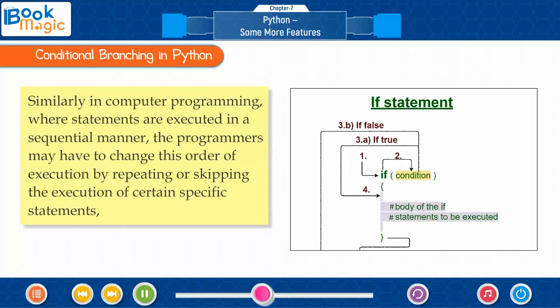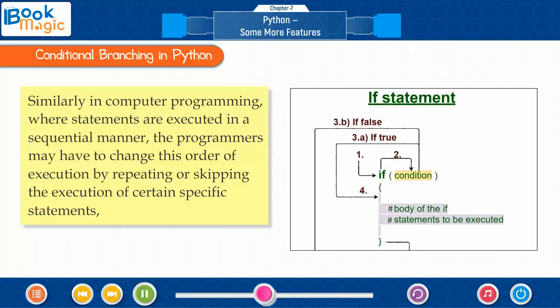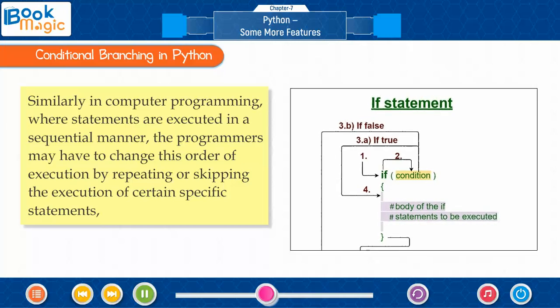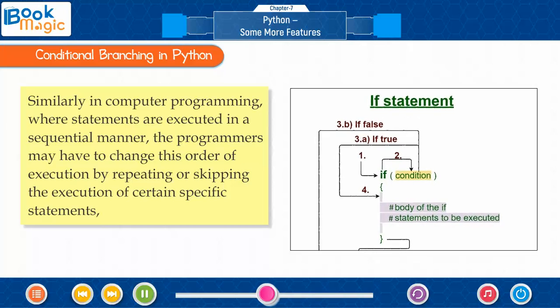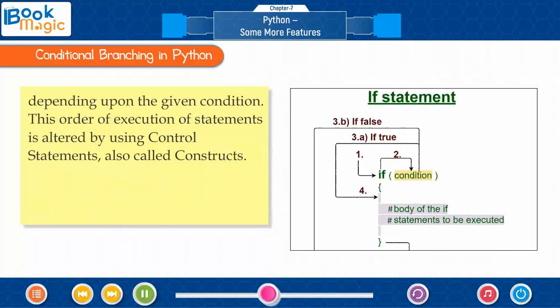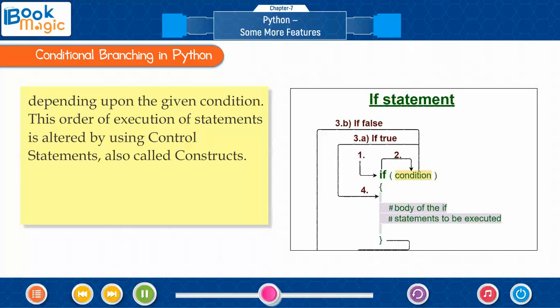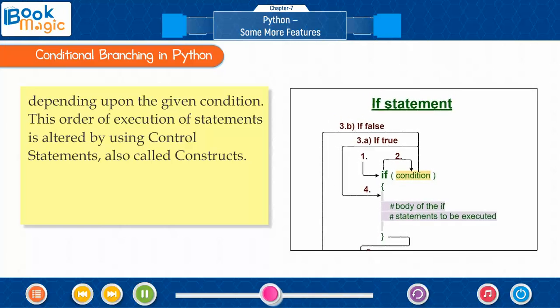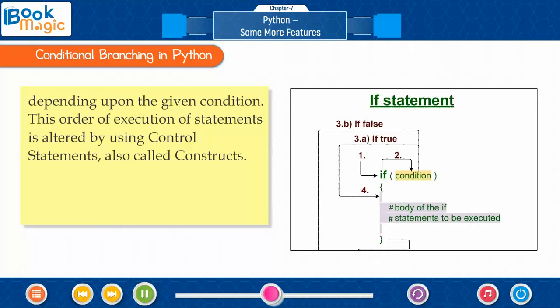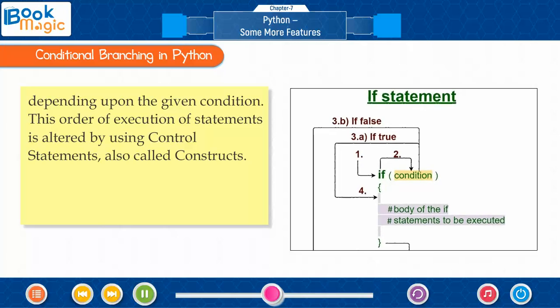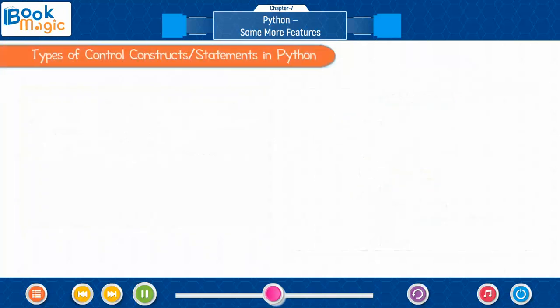Similarly, in computer programming, where statements are executed in a sequential manner, the programmers may have to change this order of execution by repeating or skipping the execution of certain specific statements depending upon the given condition. This order of execution of statements is altered by using control statements, also called constructs. Types of control constructs or statements in Python.